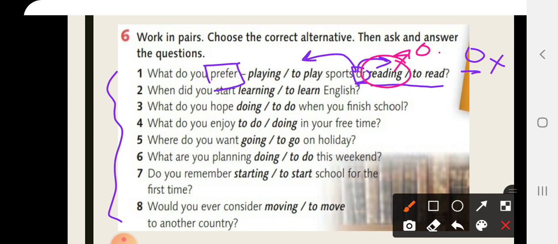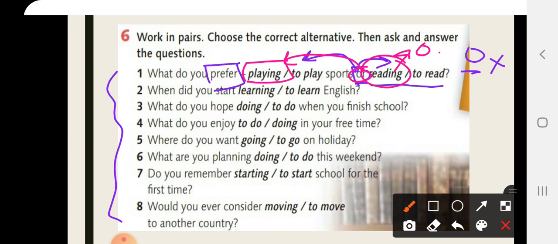So, because we have or, what comes after or is the same as before it. يعني هي أول اللي بعد or نفس بنطبقها على قبلها، واللي قبل or نفس بنطبقها على بعدها. تمام؟ So here, because we have or, it must be preceded by also a gerund. Playing and reading.